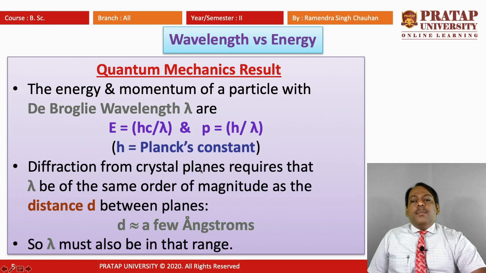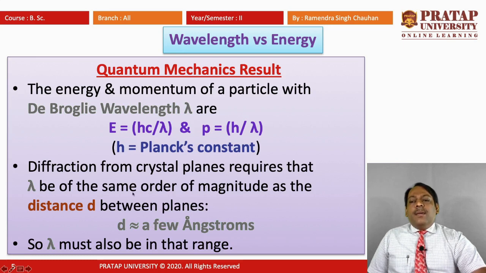That is, lambda must be comparable to the obstacle. And crystals have lattice spacing of the order of a few angstrom, and this lattice spacing is denoted as d.